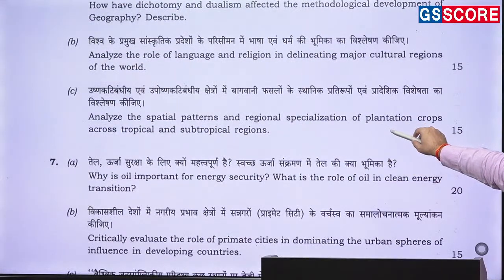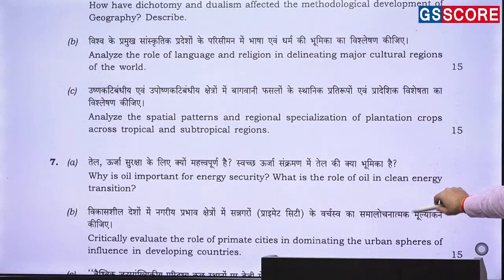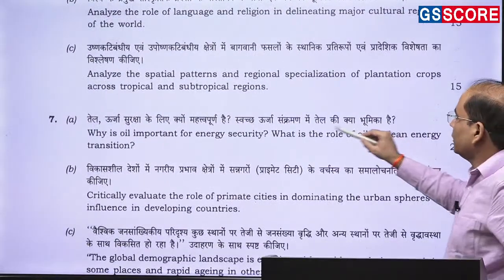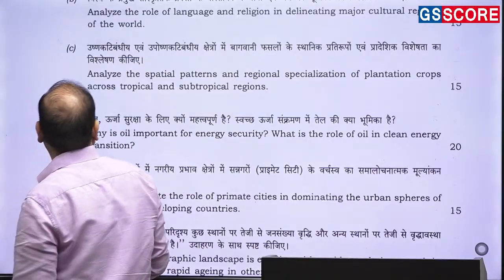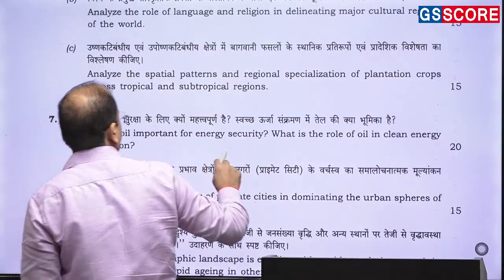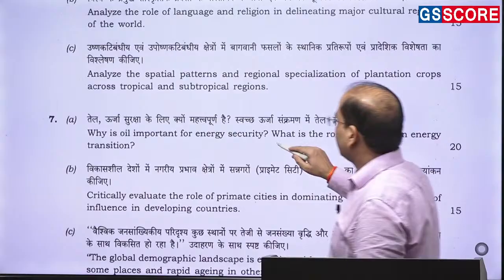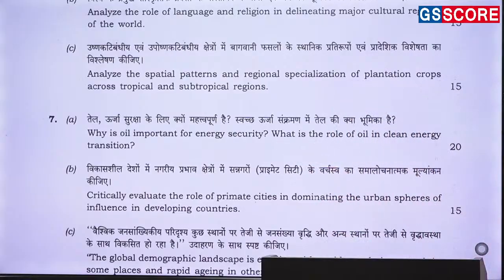One question of economic geography, 15 marker, that is 25. Next question is also economic geography, that is 20 marker. So 45. Why is oil important for the energy security? What is the role of oil in the clean energy?